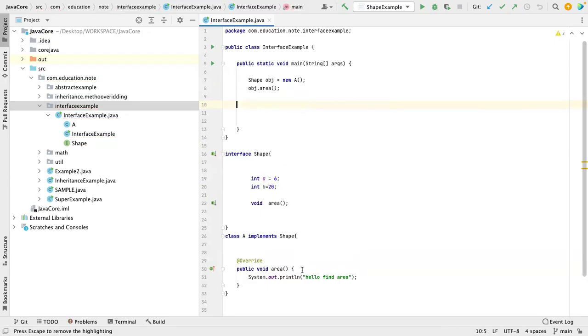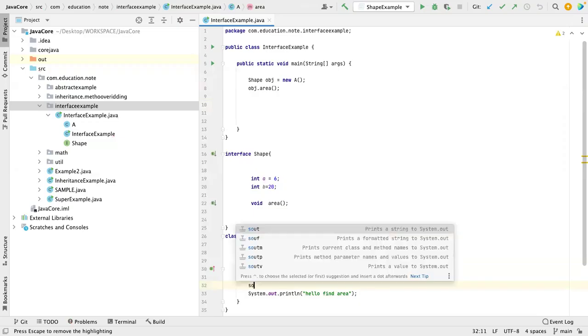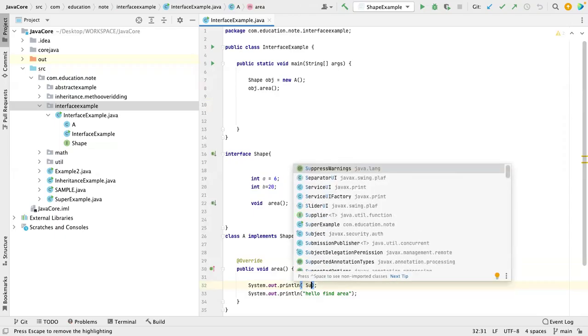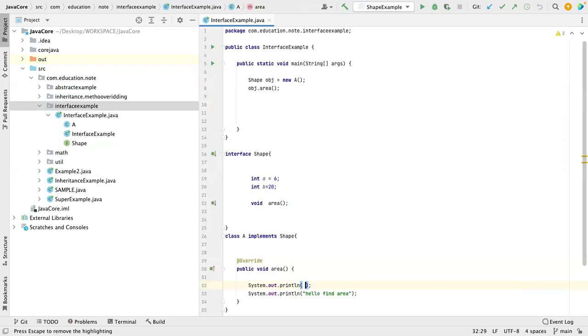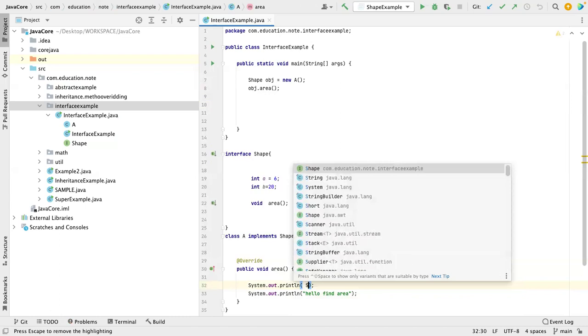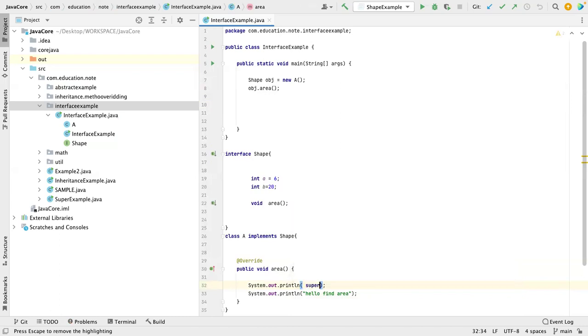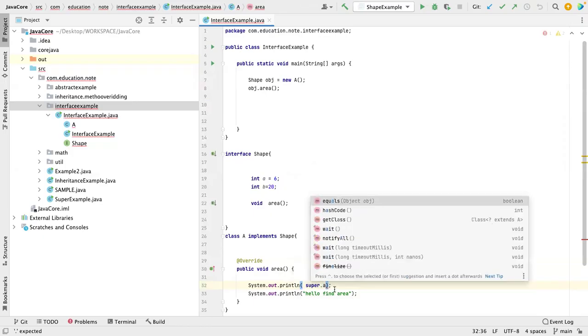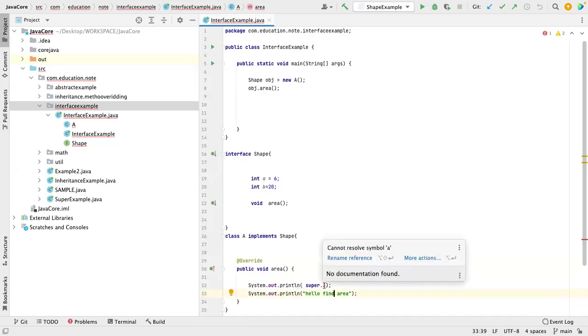Let me go to this one. Let me do System.out.println, and let me see, can we use the super keyword for this or not? Super.a. I'm trying to use the super keyword.